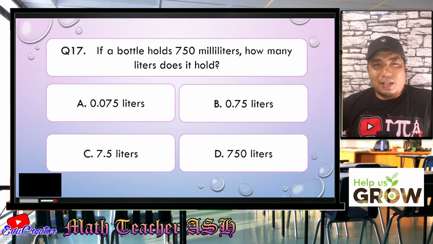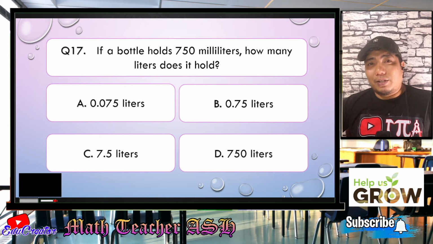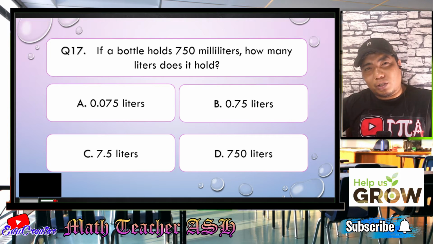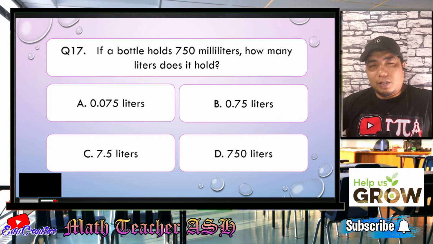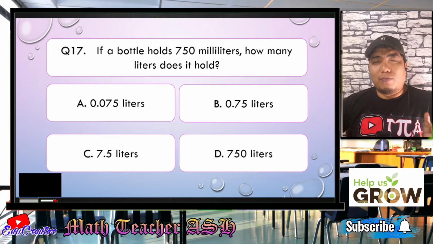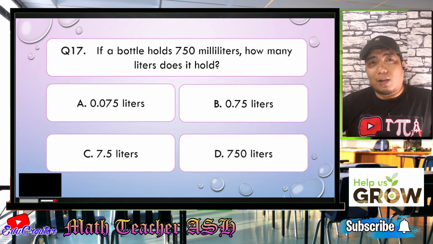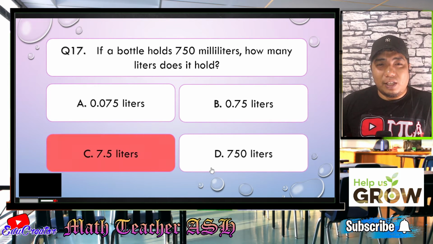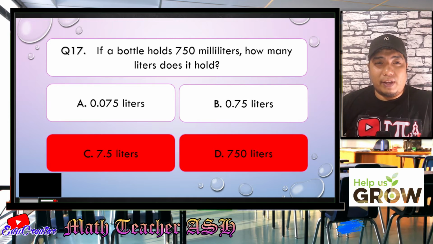All right, math learners, let me remind you that milliliter is smaller than the liter, right? So if you are converting milliliters to liters, the value will become small, because the conversion factor of liters and milliliters is basically in every 1 liter, there are 1,000 milliliters. So if you only have 750 milliliters, it did not arrive at 1,000, right? So it is less than the 1 whole. So letter C and letter D are already wrong for this given question.